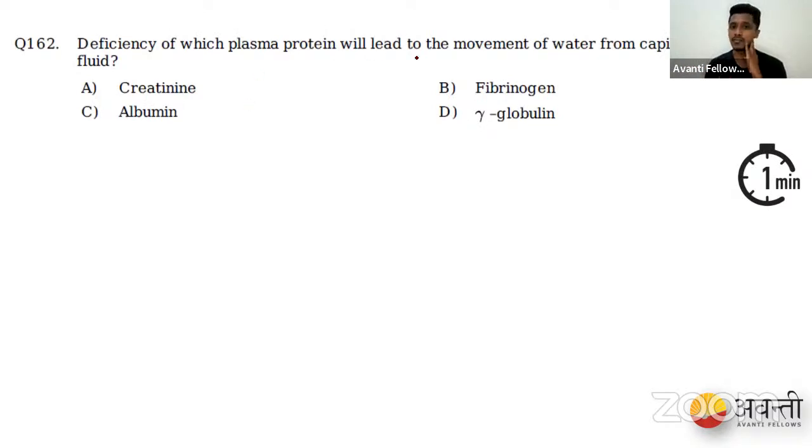Okay, people. Next one. Deficiency of which plasma protein will lead to the movement of water from capillaries to the tissues? So our options are creatinine, fibrinogen, albumin, and gamma globulins. This should be a very interesting question. Okay, let's see what you have answered.